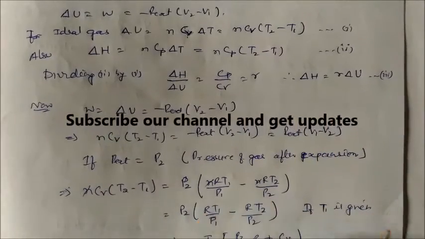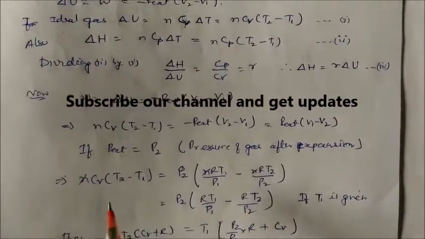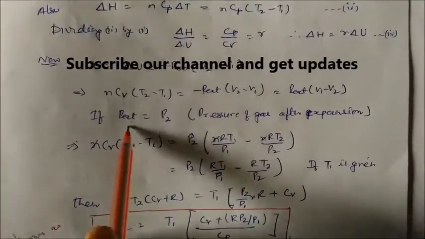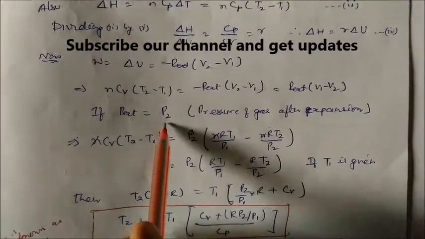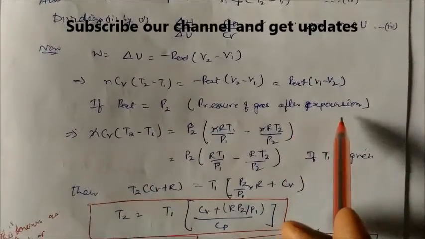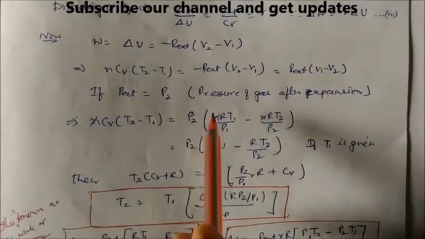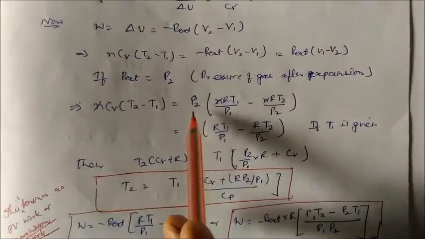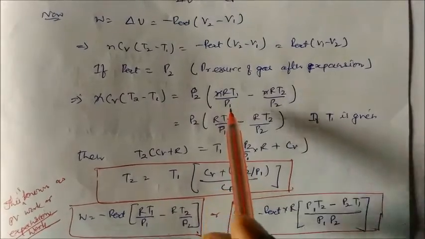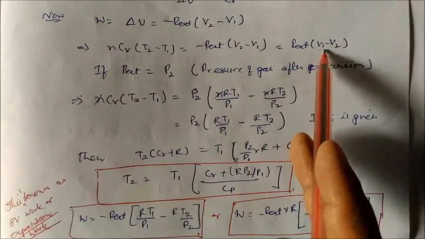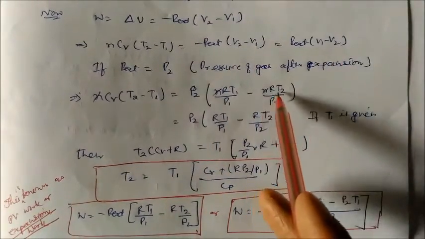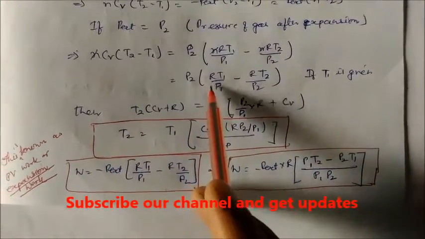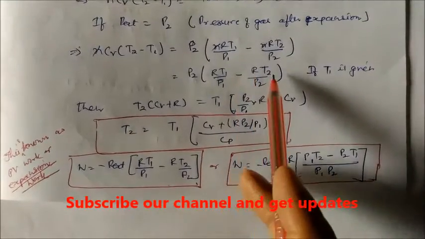If you take the P external equal to P2, that is the pressure of the gas after expansion, this is important. So we can write n Cv (T2 minus T1) equals P2 times (nRT1 by P1 minus nRT2 by P2).